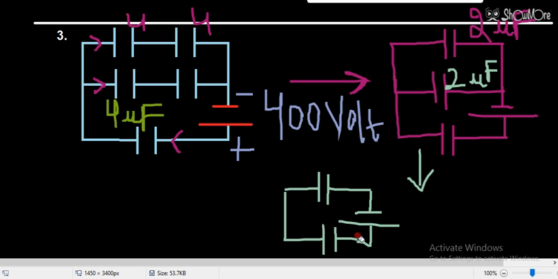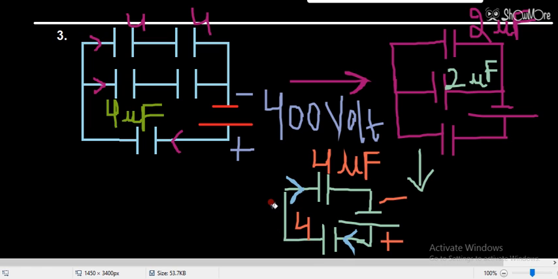Now you can check. This will be 4 microfarad. My 4 microfarad, this is again 4. And this is the negative terminal, this is the positive terminal. Now the same charge will flow through both the capacitors. Same charge will flow through this 4 and both the 4s.